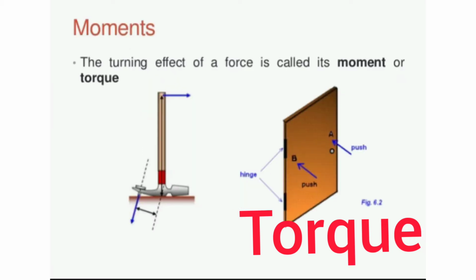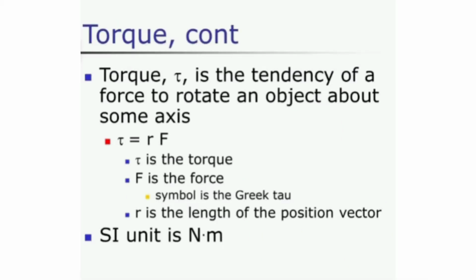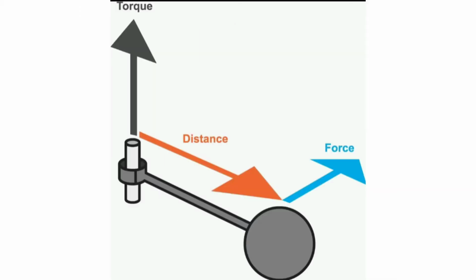The turning effect of force is called the moment of force or torque. Torque is a tendency of force to produce a rotation. It is the rotational equivalent of force.